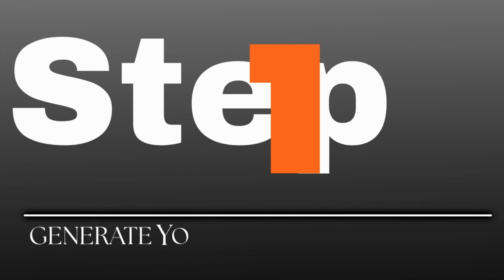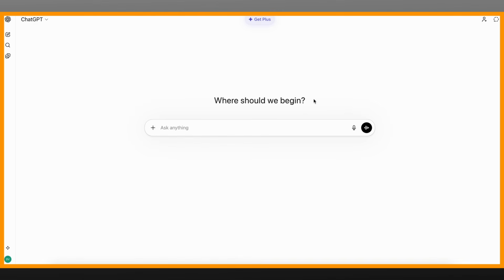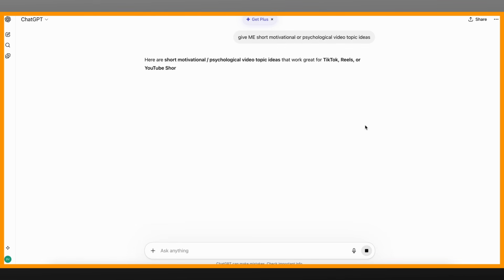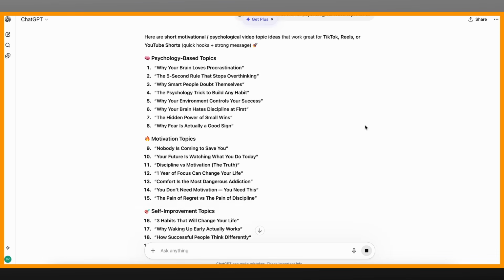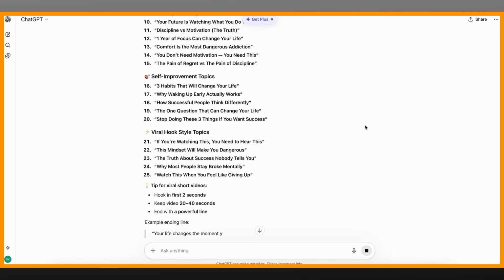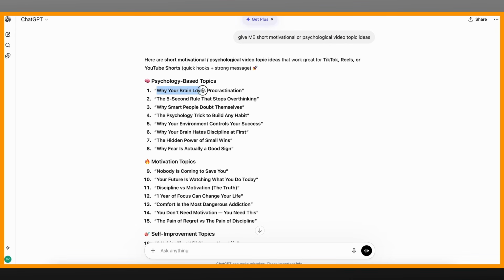Step 1. Generate your script with ChatGPT. Open ChatGPT. If you already have a topic, skip ahead. If not, ask ChatGPT to give you short motivational or psychological video topic ideas. It'll spit out a list. Pick the one that hits hardest. Something like, why your brain loves procrastination.